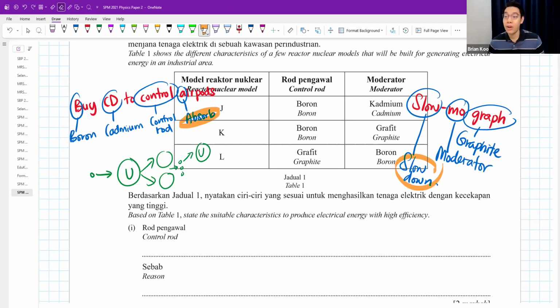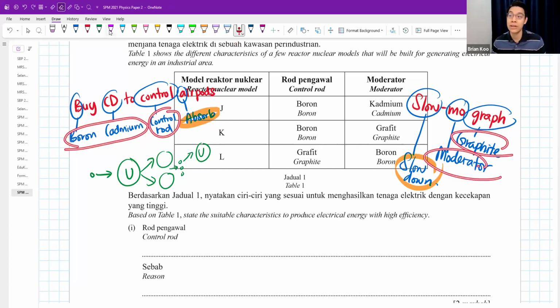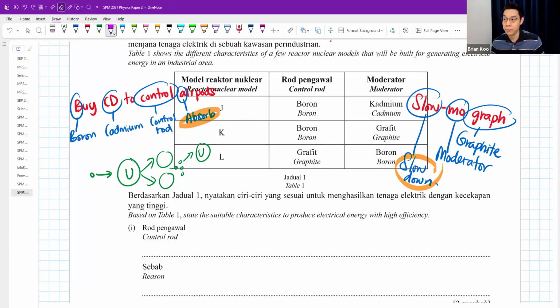Okay, the problem is a lot of students always mix up the difference between absorb and slow down. They forget control rod or moderator, which one is to absorb the neutrons, which one is to slow it down. So this is the way to help you to remember. And also the material to use for control rod, the material to use for moderator. From here we know. Okay, so control rod, we do boron. Moderator, we do graphite. Answer is K.